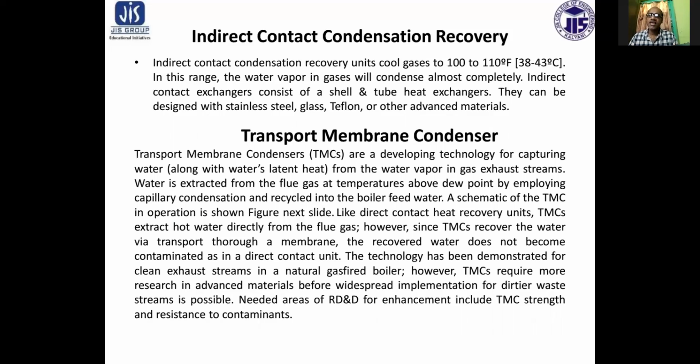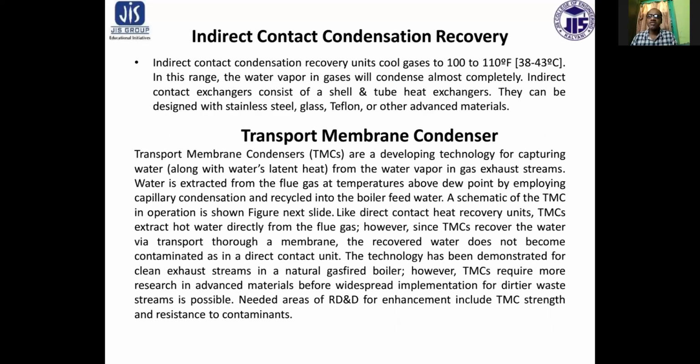Next, transport membrane condenser. Transport membrane condensers are a developing technology for capturing water, along with the water's latent heat, from the water vapor in the gas exhaust stream.